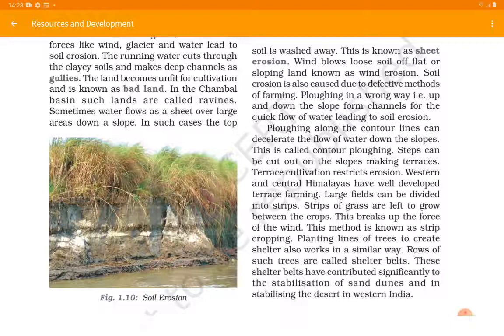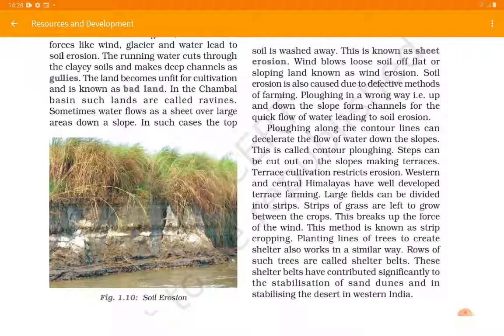Plowing along the contour lines can decelerate the flow, or reduce the speed of the flow of water down the slope. This is called contour plowing. Steps can be cut out on the slopes, making terraces, and terrace cultivation restricts the erosion. So this is the second point. We saw that with contour plowing, or plowing around the field area, the water will not run down, and that is contour plowing. Then we saw that terrace cultivation also restricts the erosion if we are making the steps. Western and Central Himalayas have developed terrace farming.